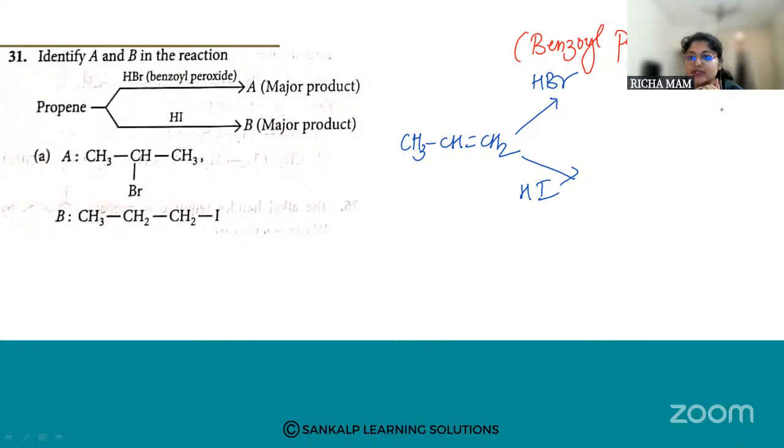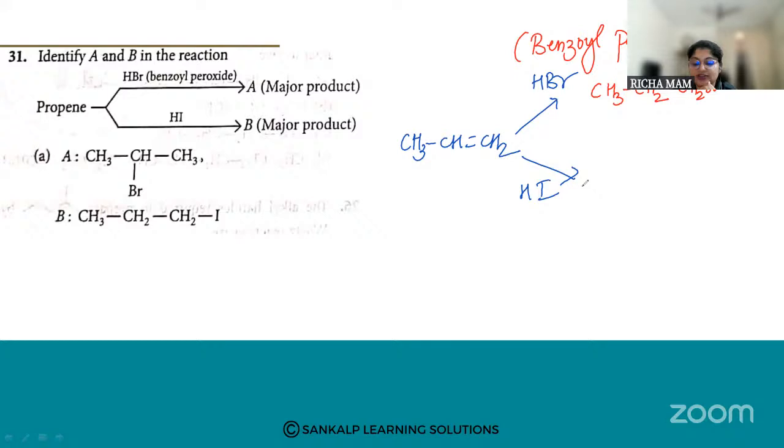So here, when we are using HBr in the presence of benzoyl peroxide, whatever the Markovnikov rule says, it will follow the reverse, right? So what will happen here? The negative part will be added to the carbon having more number of hydrogens. So what are you going to get? CH3, then CH and CH2Br. The negative part is added to the carbon having more hydrogens, and the hydrogen is added to the carbon having fewer hydrogen atoms. So this is the first product.